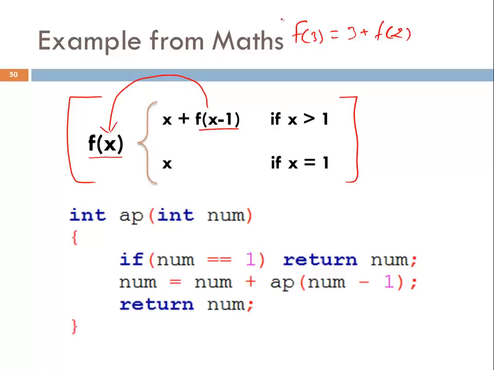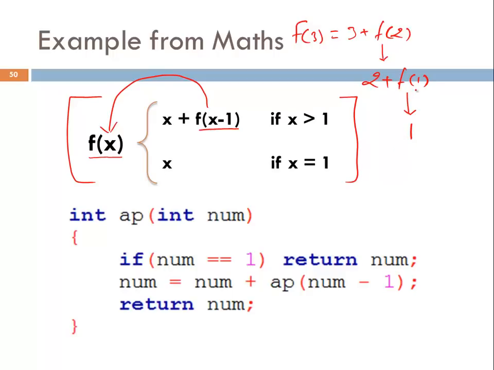But now you can't calculate f3 without calculating f2. So we need to calculate f2 first. And what will be the value of f2? So now x is 2. So 2 plus f(2 minus 1) because x is greater than 1. So 2 plus f1 will be the value of f2. In order to calculate f2, you need to calculate f1 first. And what will be the value of f1? Now the value of x is 1 and the base case says if x equals 1. Now x is 1. That's why the value of f1 will be x, that means 1.